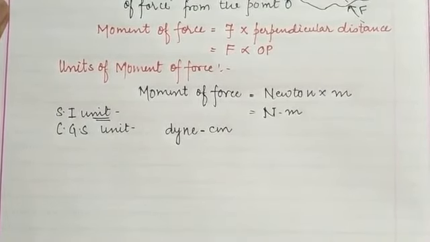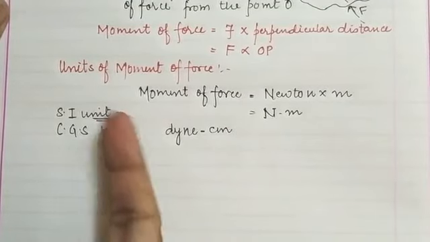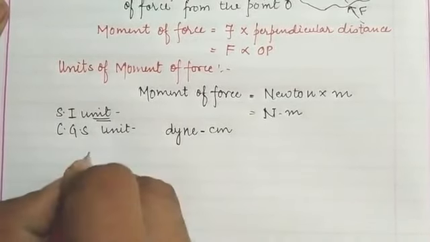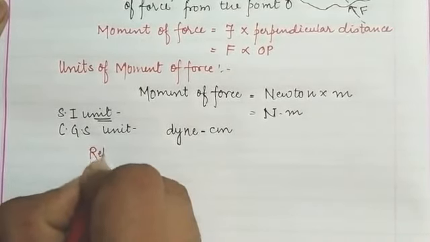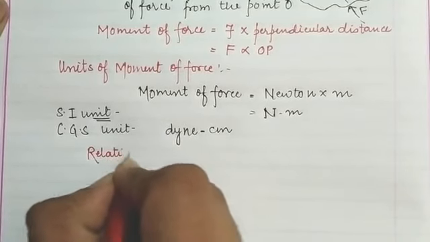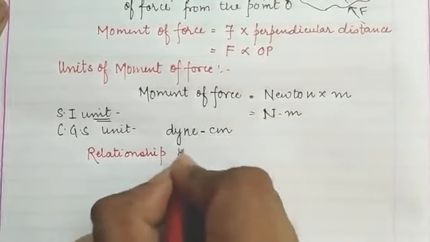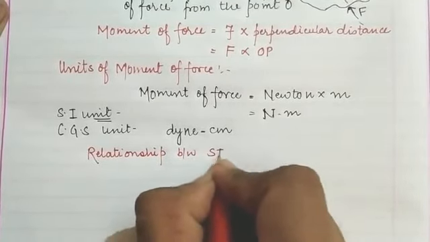Children, now we are going to establish a relationship between the SI unit and CGS unit of the moment of force.